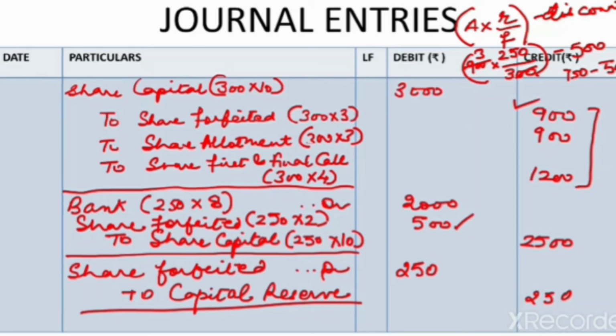So 150 rupees remain in the share forfeited account for those 50 shares which have not yet been reissued. So these are the entries we pass at the time of reissue of shares which have been forfeited and which have been reissued at par, premium and discount.